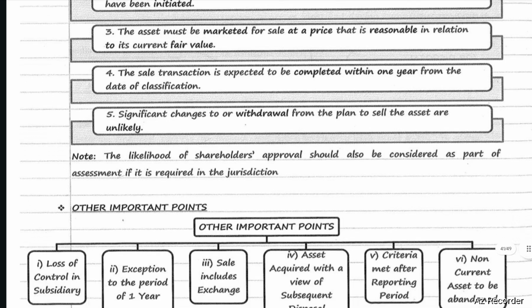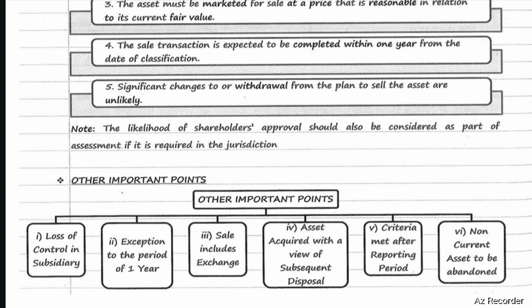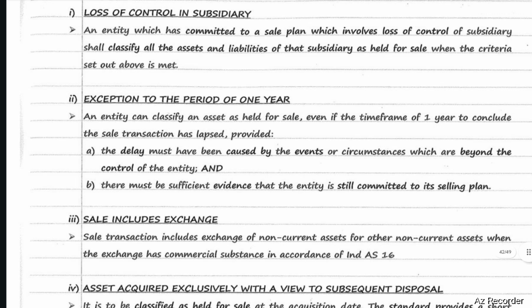Next, other important points: loss of control in subsidiary, exception to the period of 1 year, sale includes exchange, asset acquired with a view of subsequent disposal, criteria met after reporting period, non-current asset to be abandoned. First one, loss of control in subsidiary.